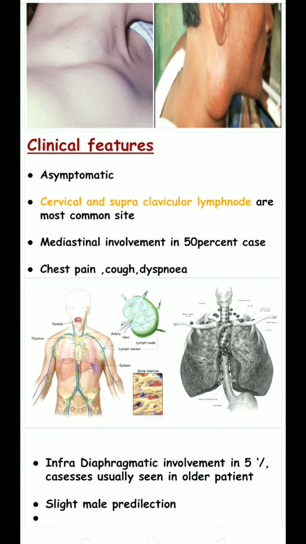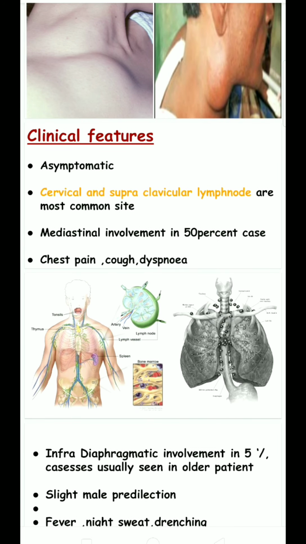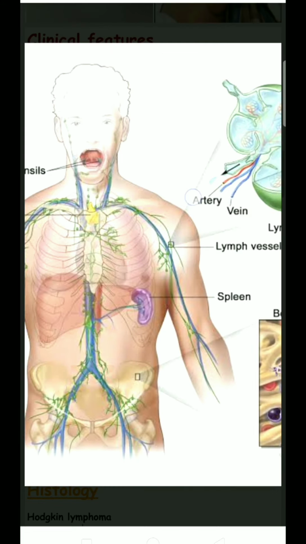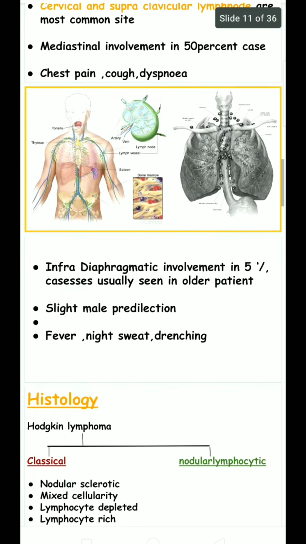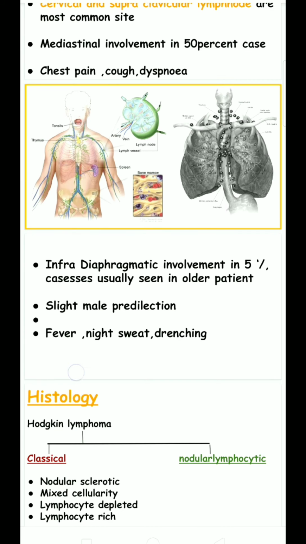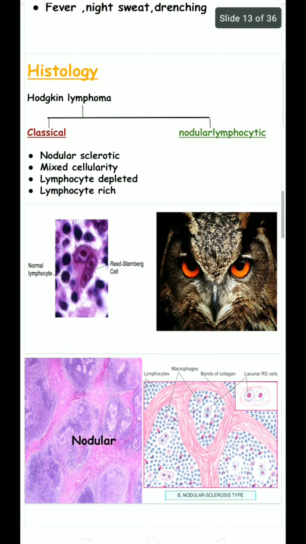Mediastinal involvement is seen in 50% of cases. As a result, chest pain, cough, and dyspnea will be seen. Infradiaphragmatic involvement is seen in 5% of cases, usually in older patients. There is a slight male predilection. Fever, night sweats, and dredging are also symptoms.